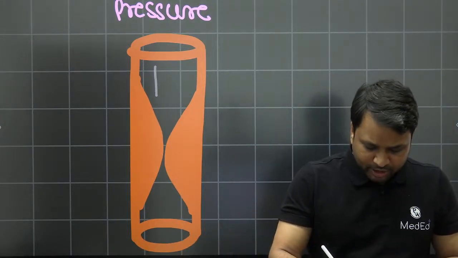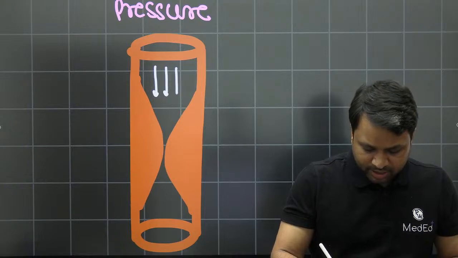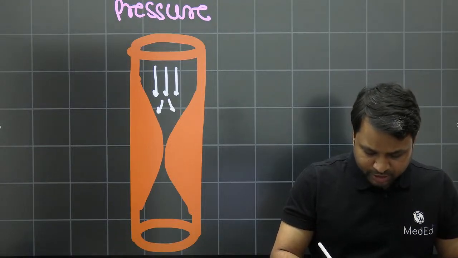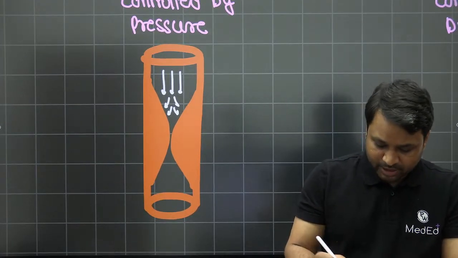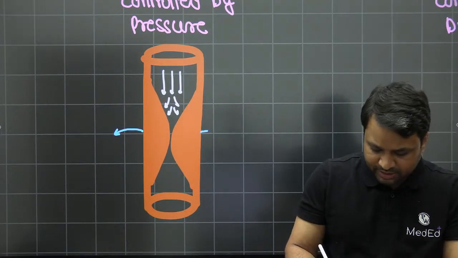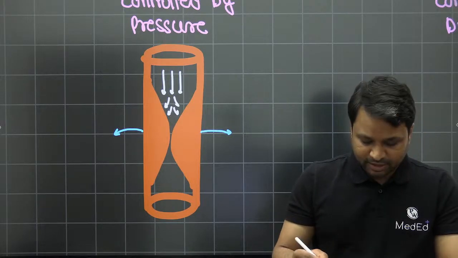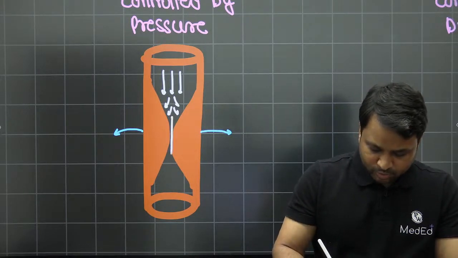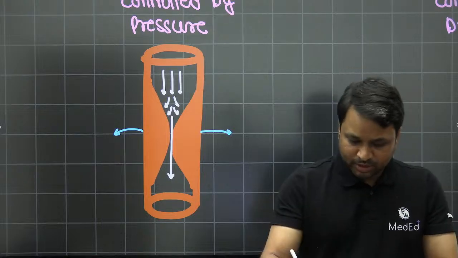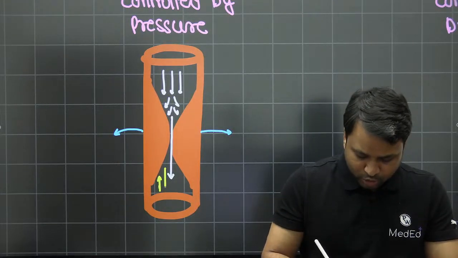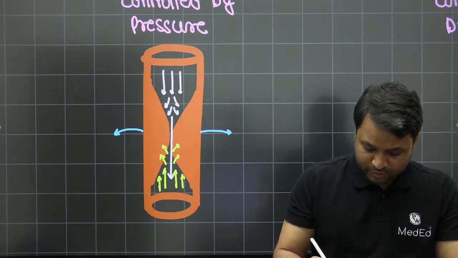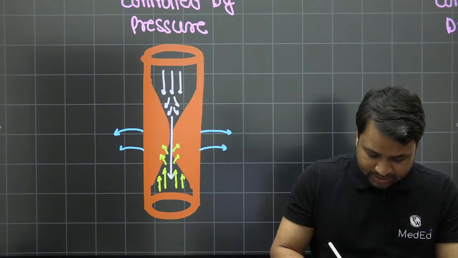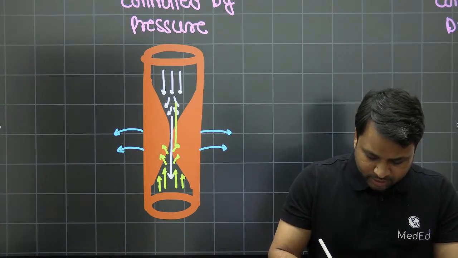अगर ऊपर से प्रेशर आया, if the content which is coming down here exerts more and more pressure and there is a threshold pressure at which the sphincter relaxes, जैसे ही प्रेशर बढ़ेगा, you will notice that these sphincters are going to relax, और जैसे ही sphincter relax करेगा, the content will be able to move in the forward direction. Same thing is going to happen if the flow starts from below, let's say there is something flowing from the lower side, again it will exert pressure on the sphincter, and once the threshold of the sphincter is reached, again it is going to relax, and once it relaxes, the content is going to move upwards.